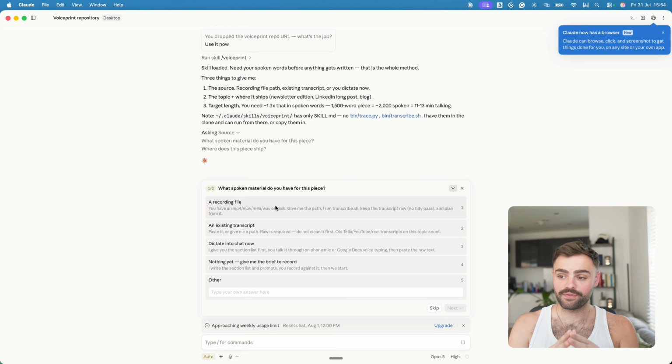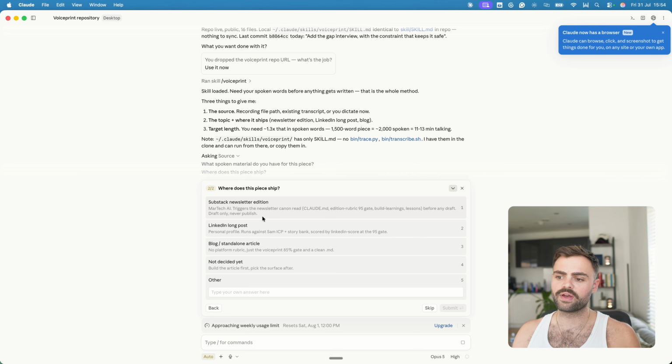Right, so now we have three options. We can either provide Claude with a recording file, we can give it an existing transcript, or we can dictate directly in this conversation to set up our voice bars. And now it's asking us what type of content we want to create.